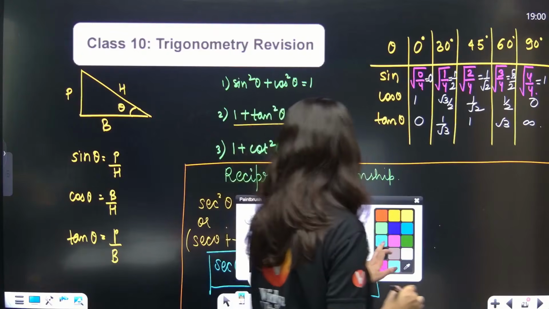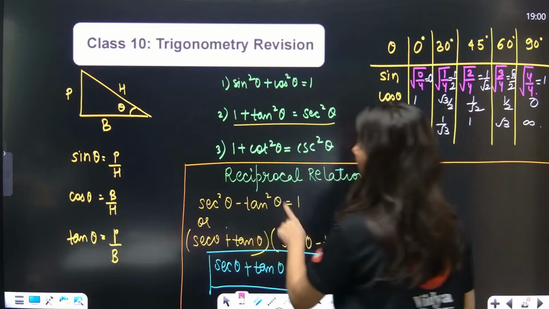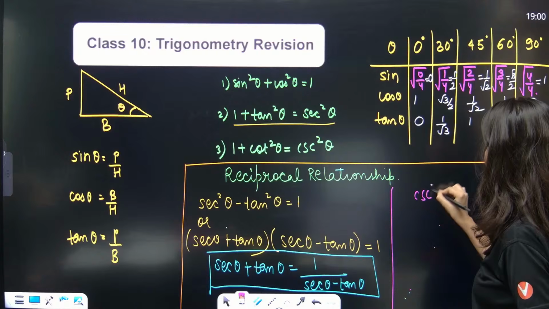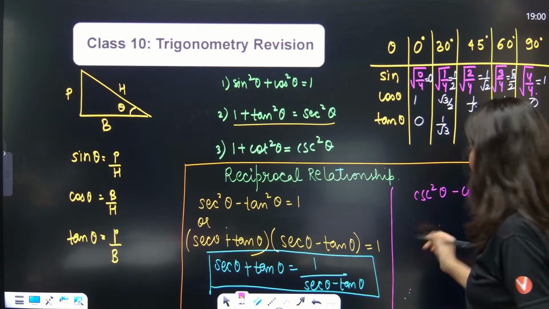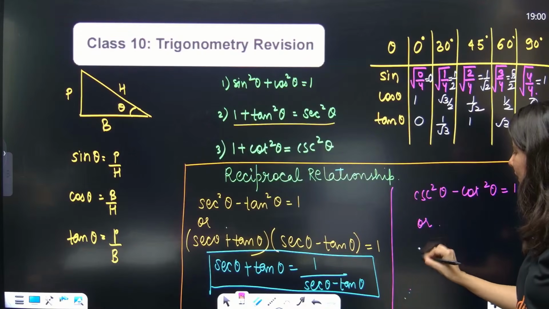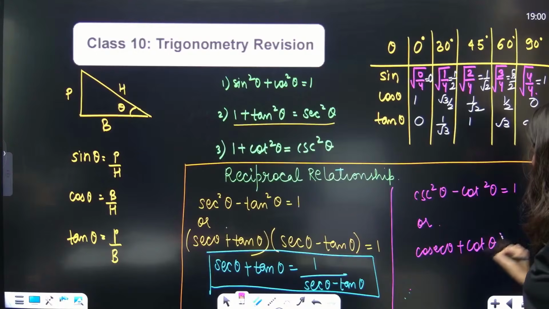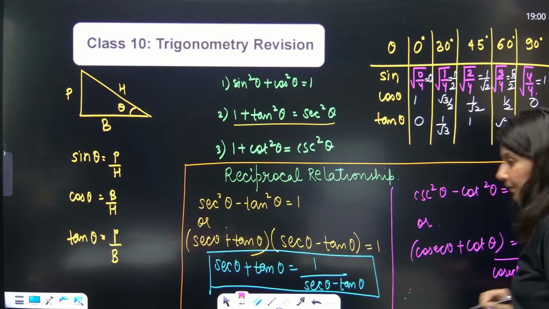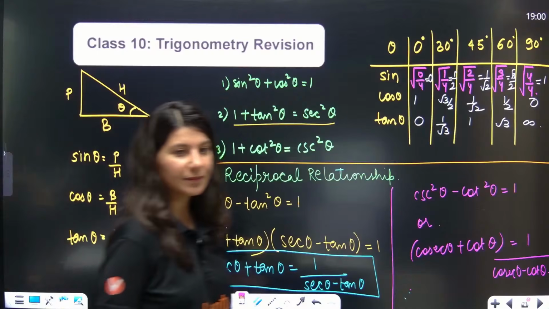In a similar manner, can I write cosec square theta minus cot square theta is equal to 1. Reciprocal relationship directly: cosec theta plus cot theta is equal to 1 upon cosec theta minus cot theta. Yes, everybody? Okay.